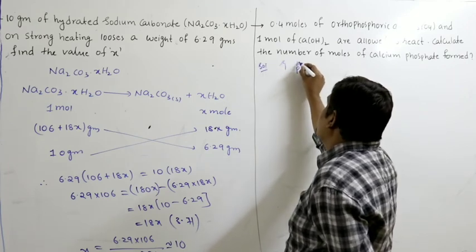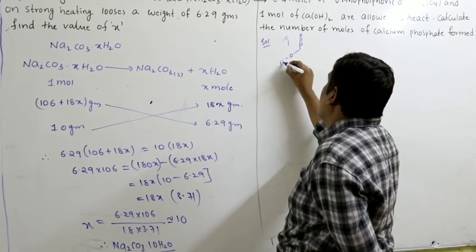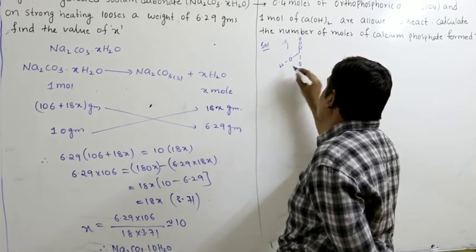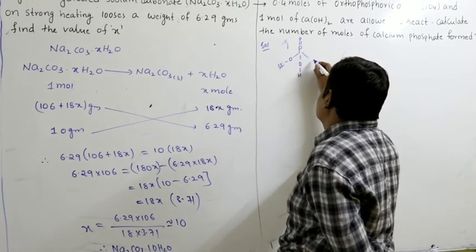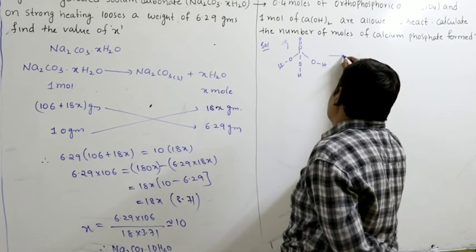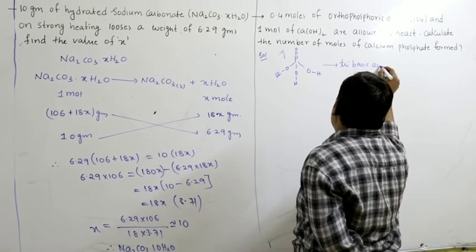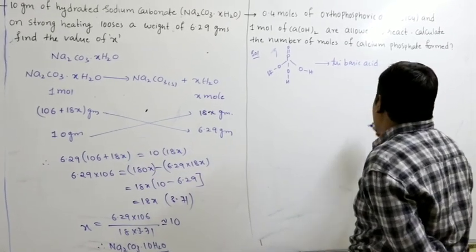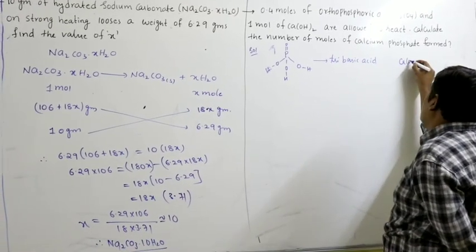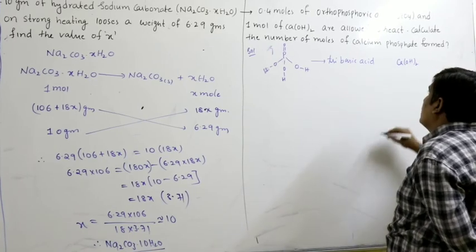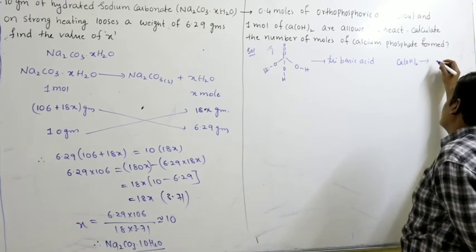This is the structure: P double bond O, OH, OH, OH. A tribasic acid. Calcium hydroxide is a diacidic base.